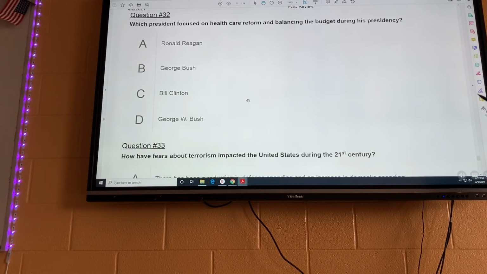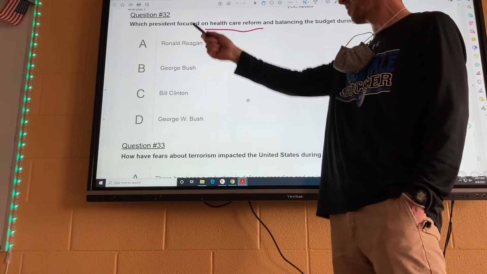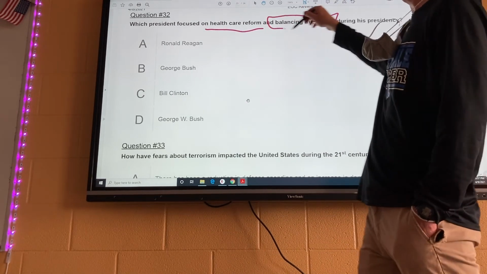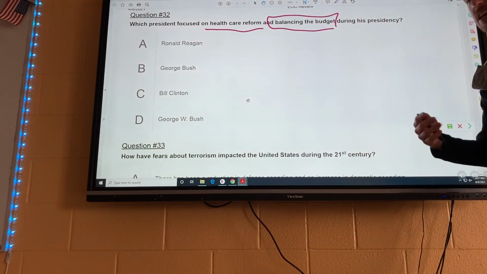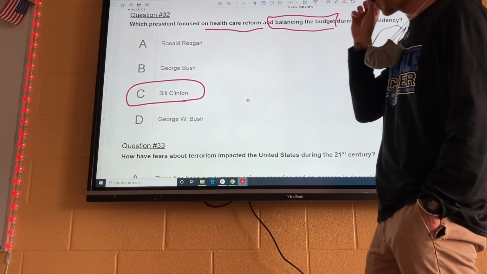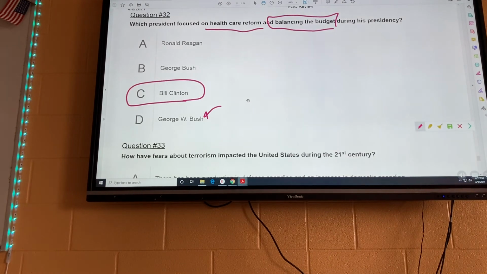Which president focused on healthcare reform and balanced the budget? So you got kind of a trick here. You would think it would be Obama talking about healthcare reform, but the key word here is balancing the budget. And if you watch my last video, you'll know there's only one president who got close to balancing the budget. He reduced the national debt a little bit, and that is going to be Bill Clinton. Okay? All these others, especially this one, the debt went way up during their presidency.